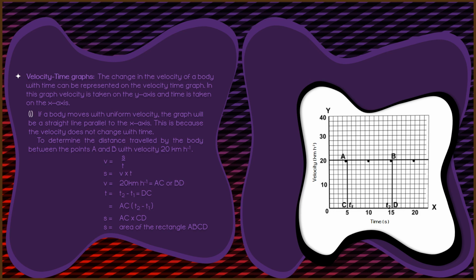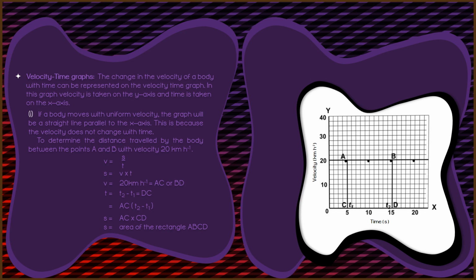So first we study the condition. If a body moves with uniform velocity, the graph will be a straight line parallel to the x-axis. This is because the velocity does not change with time. To determine the distance traveled by a body between the points A and B with velocity 20 km per hour, the velocity will be the same. Then, with the same formula, V is equal to S upon T, S is equal to V into T. V we know is 20 km per hour, that is AC or BD.